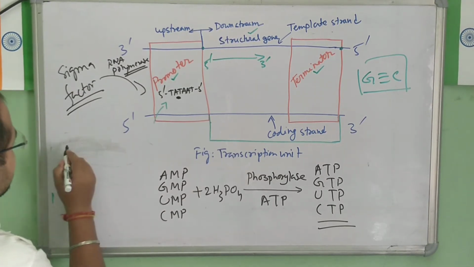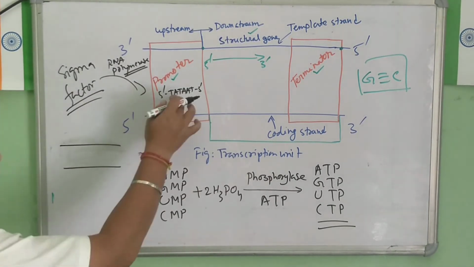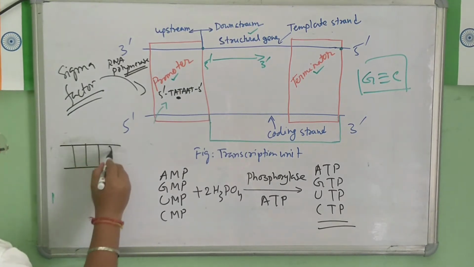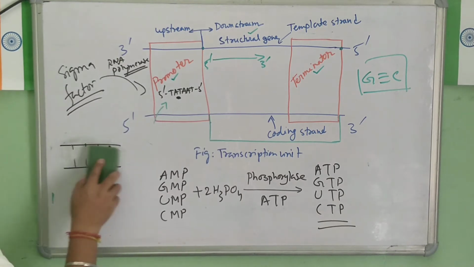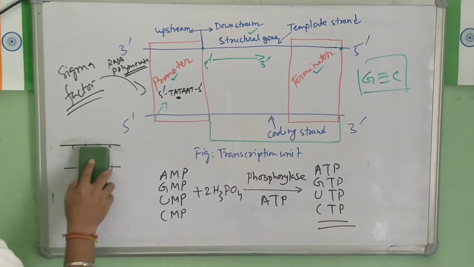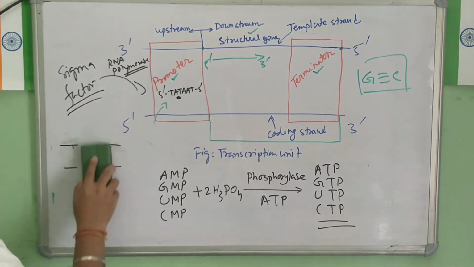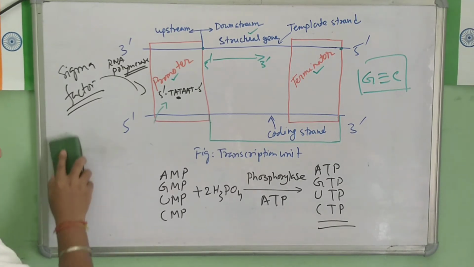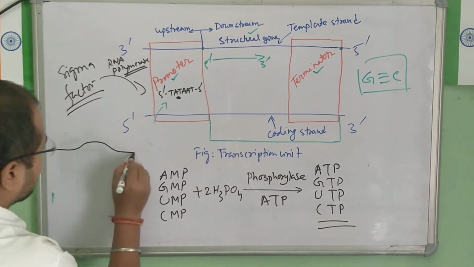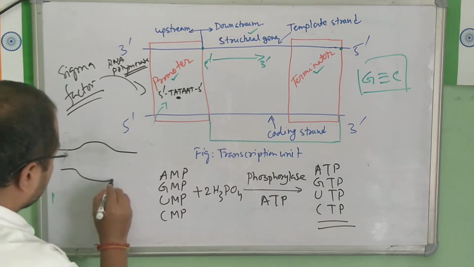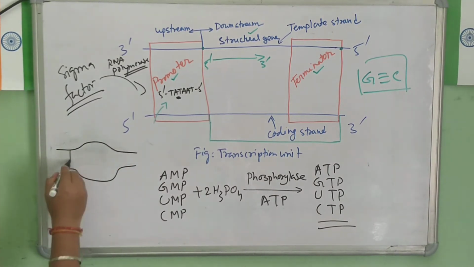Initially, if I see the DNA strand like this sequence, the hydrogen bonds are here. Now the bonds are broken. Once the bonds are broken, how will the strands look? Understood?